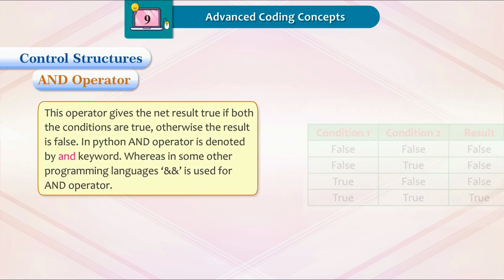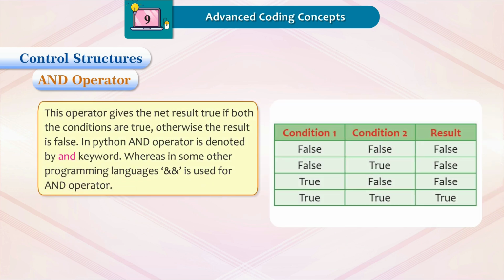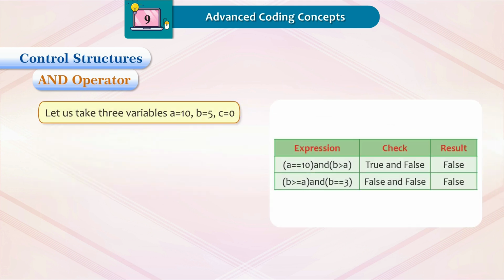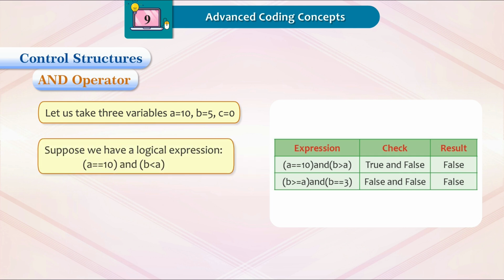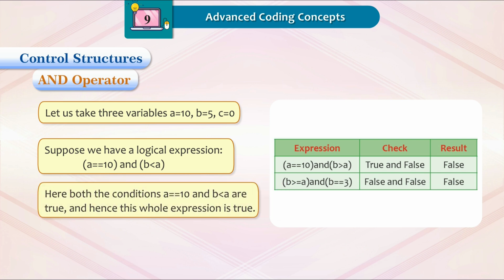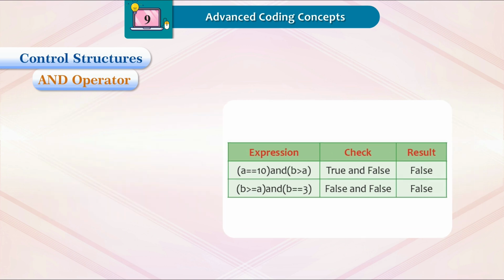And operator. This operator gives the net result true if both the conditions are true, otherwise the result is false. In Python, the AND operator is denoted by the lowercase keyword and, whereas in some other programming languages, double ampersand is used for the AND operator. Let us take three variables: A = 10, B = 5, C = 0. Suppose we have a logical expression A == 10 and B < A. Here both the conditions A == 10 and B < A are true, and hence this whole expression is true.